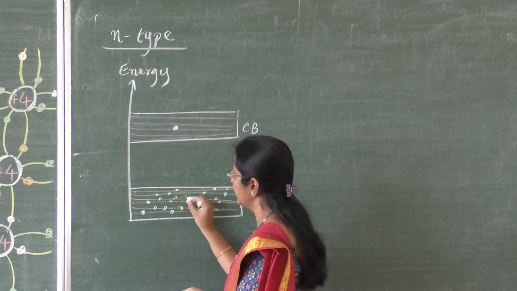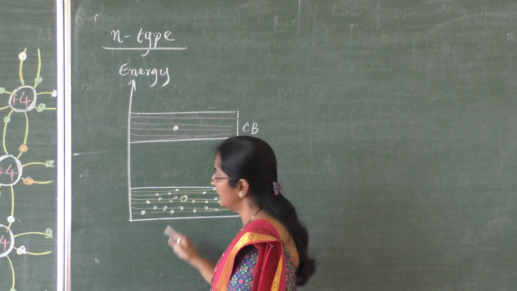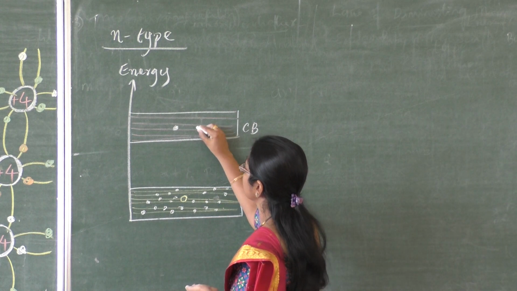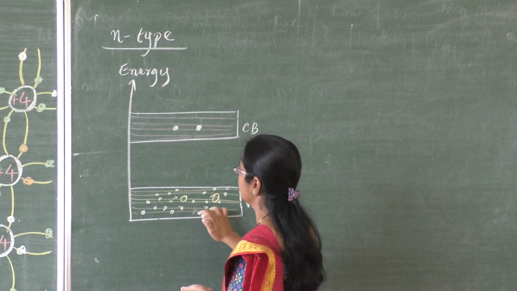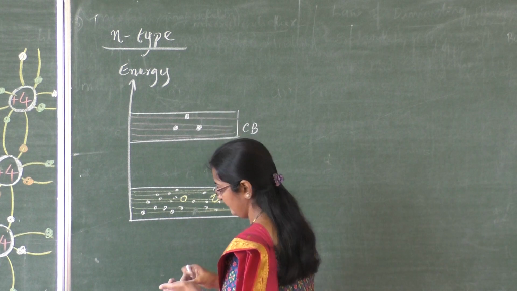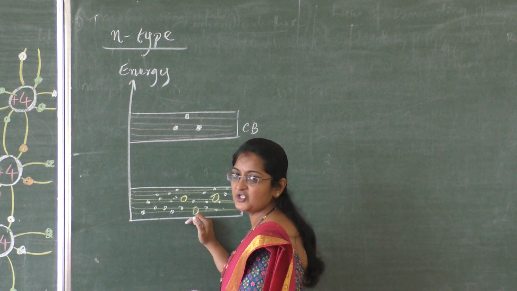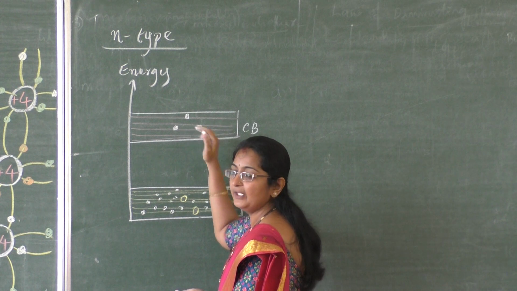Now what has been created here? A hole is created, a vacancy is created in the place of the electron. Like that, let me take the example of this one. This electron went here. Again here one hole is created. So based on temperature, the number of holes is equal to the number of electrons.